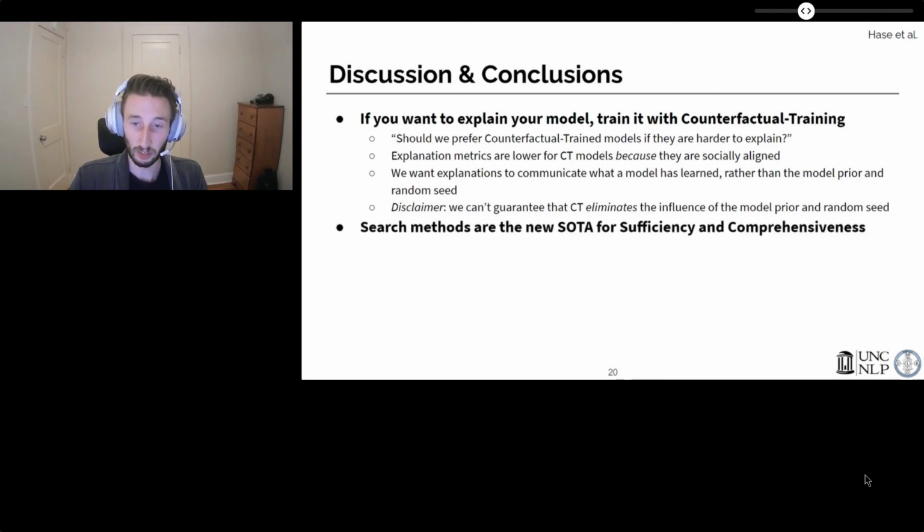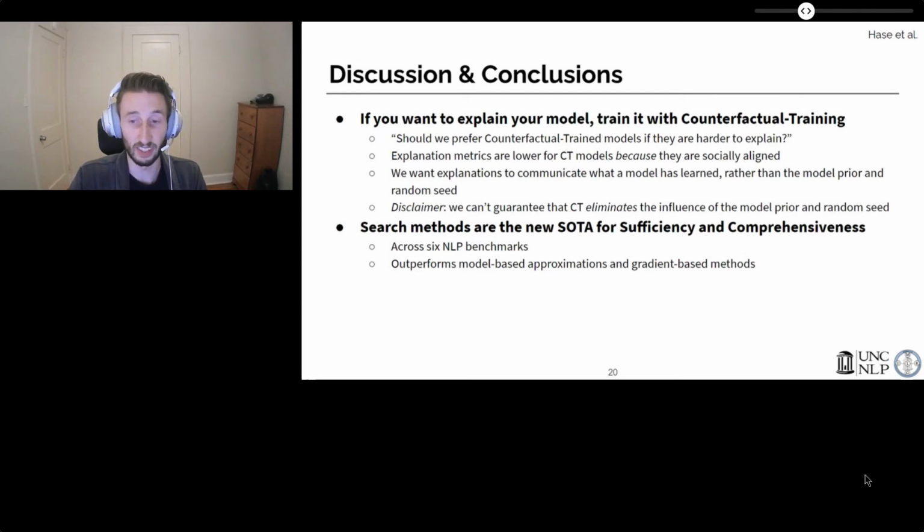In general, we observe that search methods provide a new state of the art on common sufficiency and comprehensiveness metrics for future importance explanations. We recommend that those interested in obtaining high-quality explanations use search methods over existing salience methods or other heuristics for obtaining model explanations.